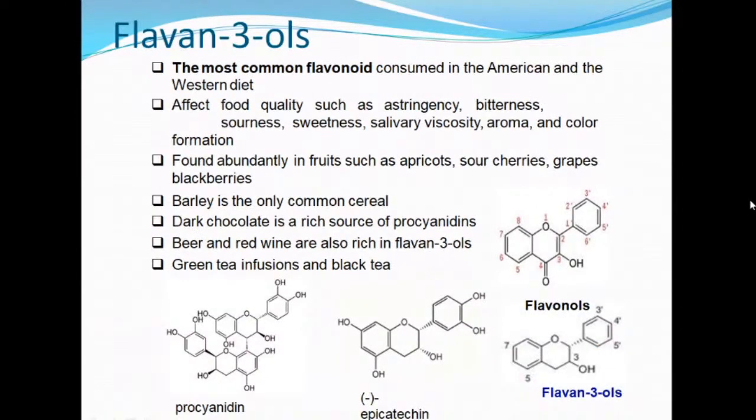Flavan-3-ols have an OH group at the third carbon atom. These are the most common flavonoids consumed in America and in the Western diet. They are abundantly present in apricots, sour berries, grapes, and blackberries. Barley is the only common cereal. Dark chocolate is a rich source of these flavan-3-ols.